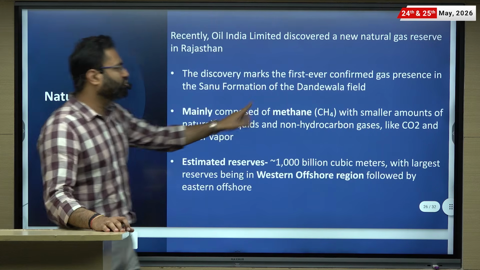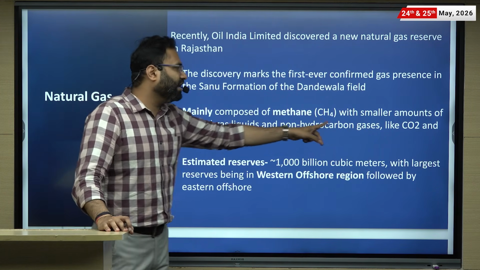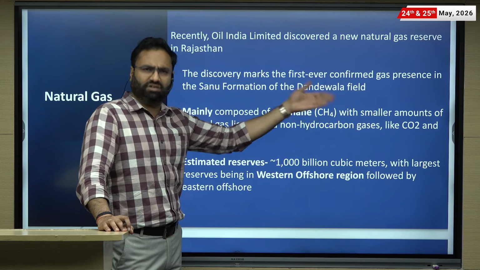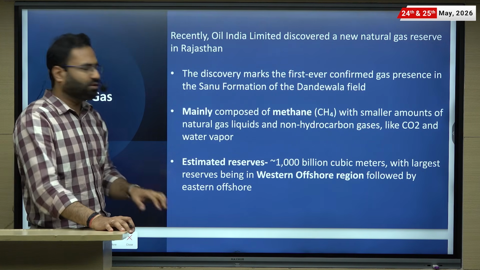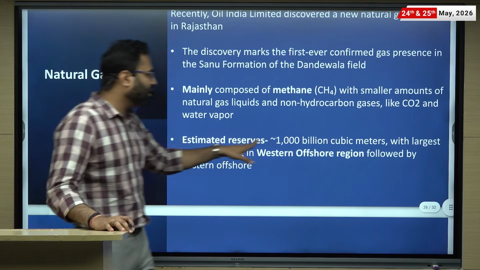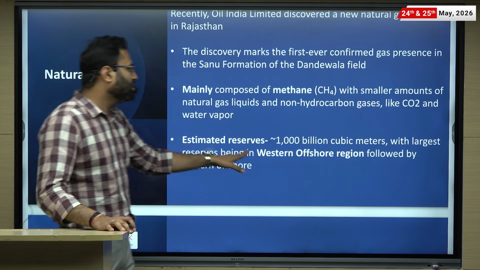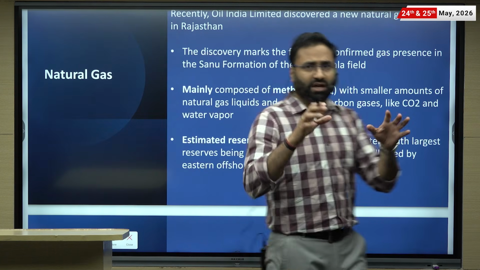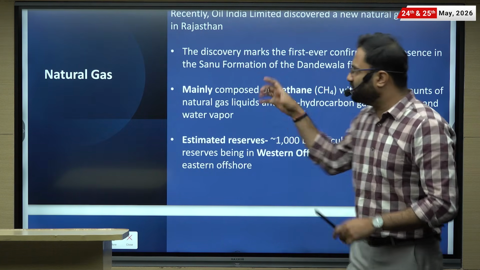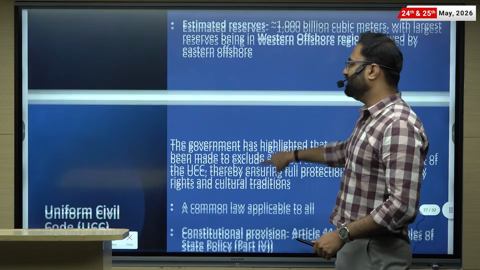Now mainly composed of methane. Apart from that, there is a small amount of natural gas liquid, non-hydrocarbon gases which are not the hydrocarbons, like CO2, water vapor. These are also available. Now estimated reserve कितना है? 1000 billion cubic meter, with the largest reserves being the western offshore region. So if this is exploited properly, if this is a successful thing, then eventually we will get a large amount of natural gas extracted within India itself.